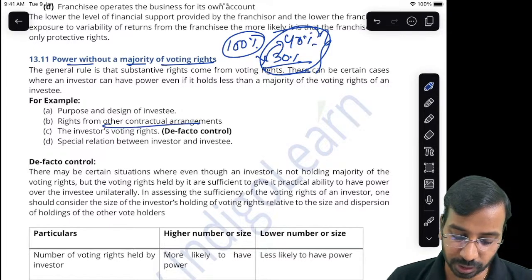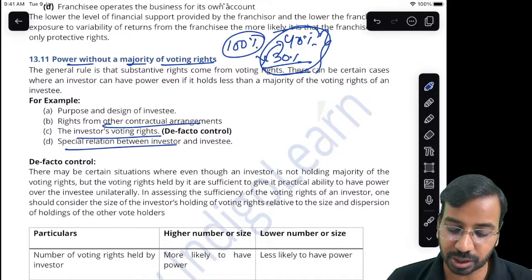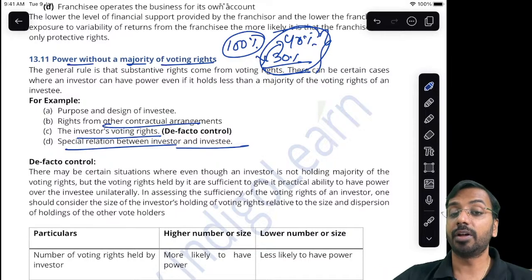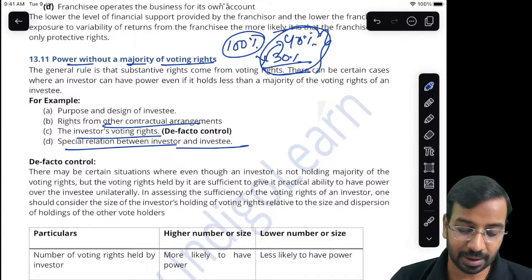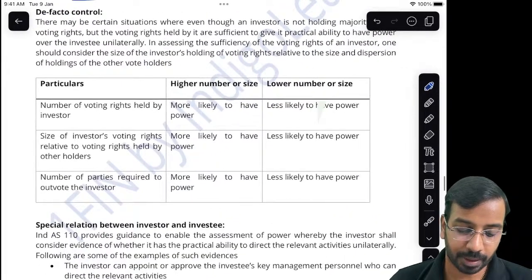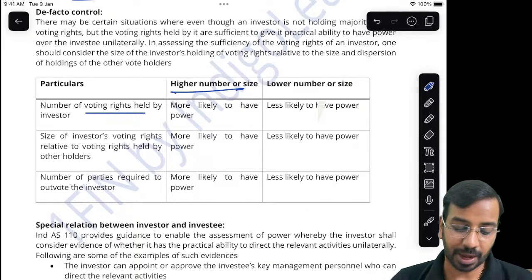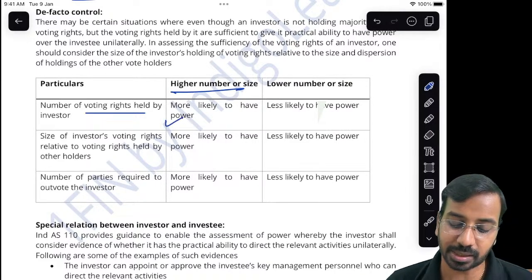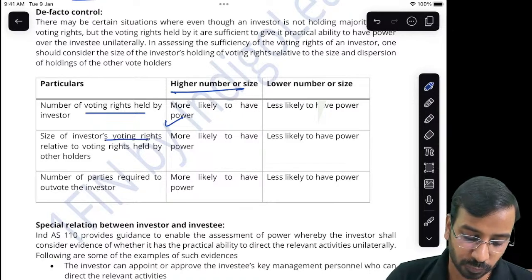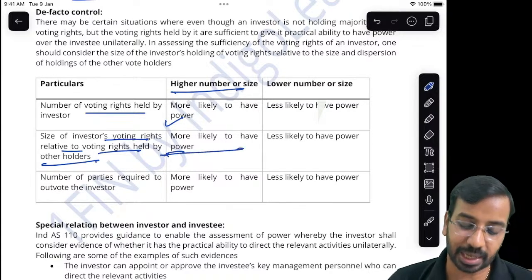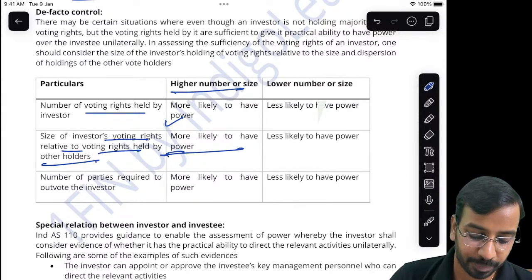I can get rights from contractual arrangements. I can get rights from voting rights. I can get rights because of a special relation between investor and investee. So even though I do not hold a majority share, I have to see whether I have control. Now, if I have a high number of voting rights, I will exercise the power. If the investor's voting rights relative to voting rights held by other holders are high, again I am likely to exercise the power.